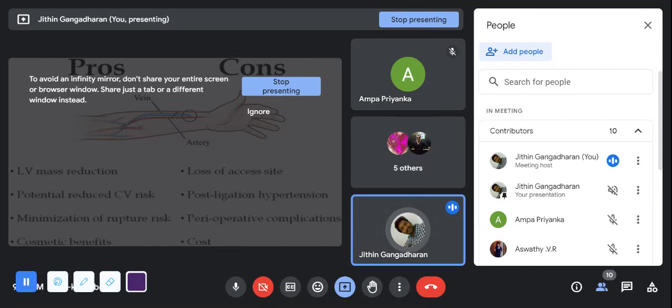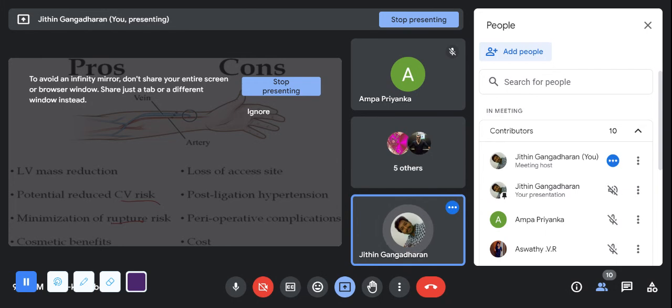There will be a risk of rupture. There are cosmetic benefits: if there is a catheter in your neck, it shows a weird appearance. If it is in the hand, you can just use a full sleeve so that it won't be visible. Even if it is visible, it's just like a bulge, so it won't be easily recognizable. The chance of rupture is also less.